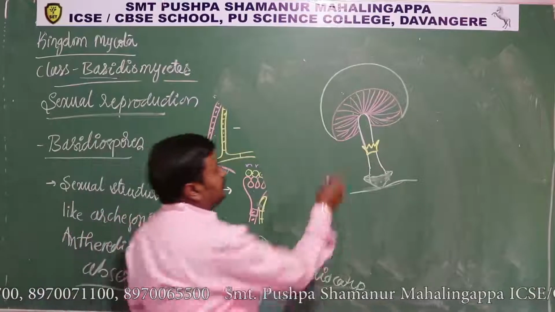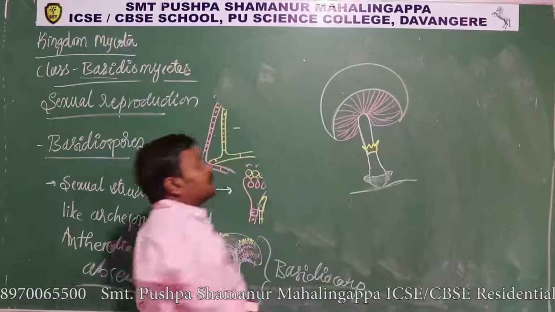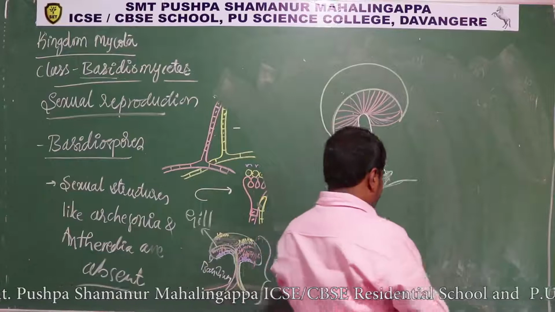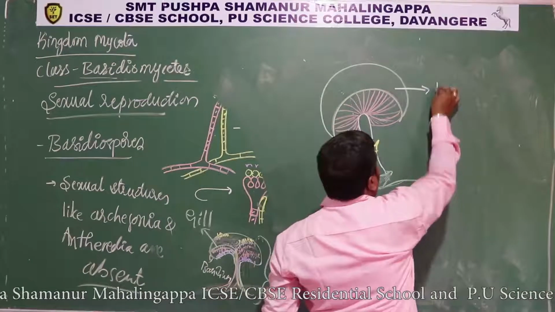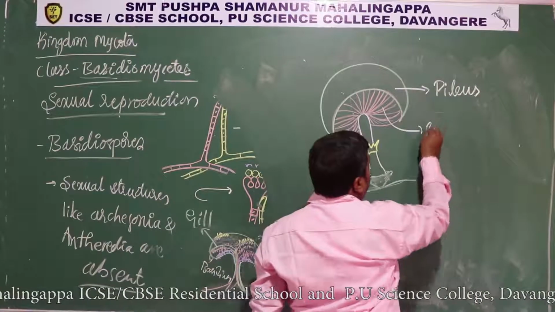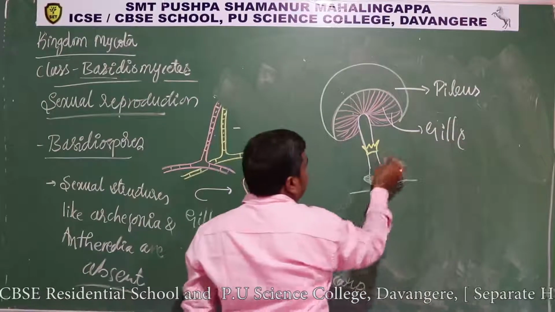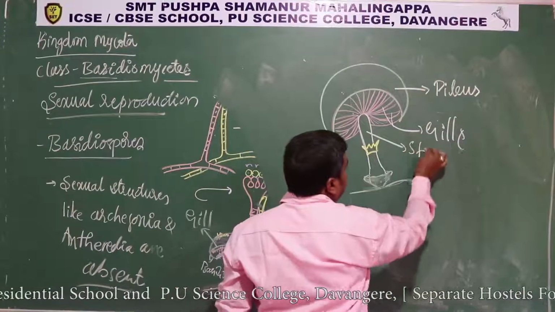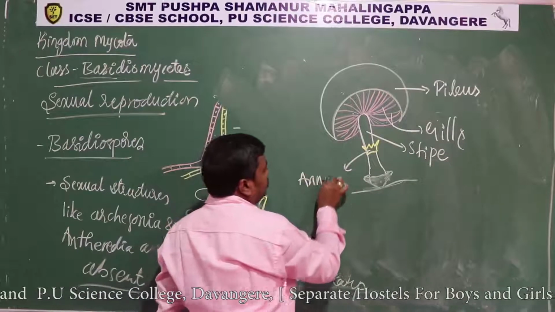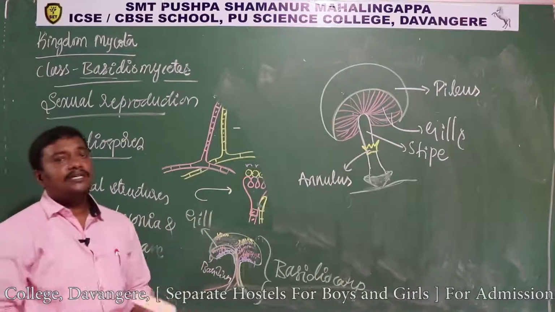Okay, so ಈ ರೀತಿ ಒಂದು ಸ್ಟ್ರಕ್ಚರ್ ಫಾರ್ಮ್ ಮಾಡುತ್ತೆ. This looks like a cap. Okay, this is how mushroom appears. Okay, so in that mushroom this structure is called as pileus. This is gills. So these are gills, and this is stipe. This is annulus. Okay, so like this mushroom is produced.